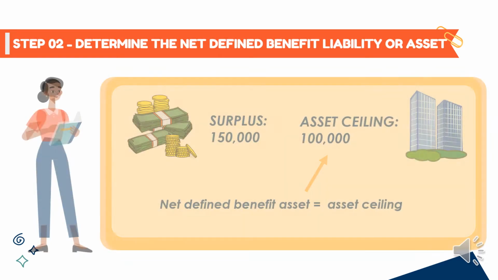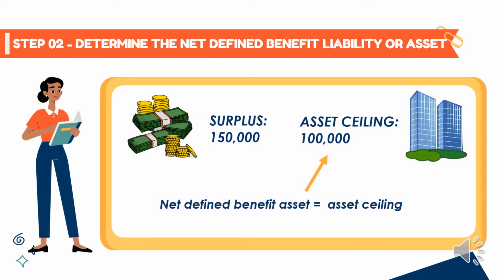Okay, so paano nga ba nakakaapekto yung asset ceiling sa net defined benefit asset? Kung may surplus ka na 150,000 at si company ay nag-set ng policy na 100,000 as asset ceiling, si net defined benefit asset ay marirecord siya based doon sa asset ceiling. Pero yung 50,000 na effect ng asset ceiling, ita-times yan sa discount rate. Tapos, marirecognize yon as what? Marirecognize siya as interest on the effect of asset ceiling.